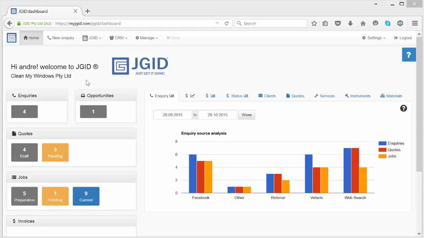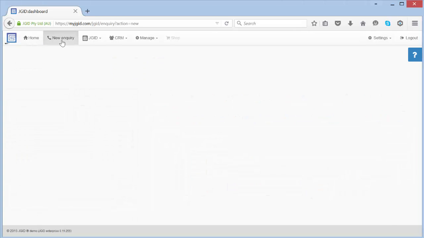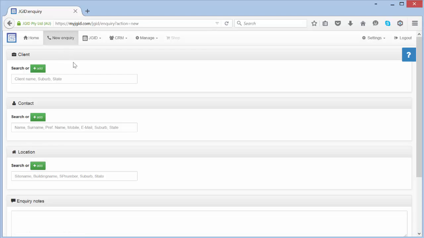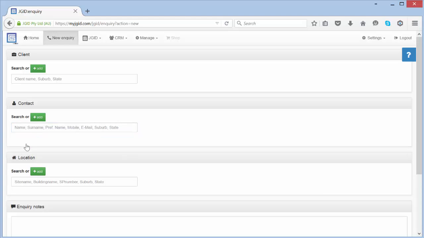If you wish to enter a new inquiry into JGID, press New Inquiry in your top navigation bar. We now recommend to first perform a search on the relevant client, contact or location to make sure we do not have any double entries. As I can see here, John Smith, the contact I'm currently dealing with, is already in the system.